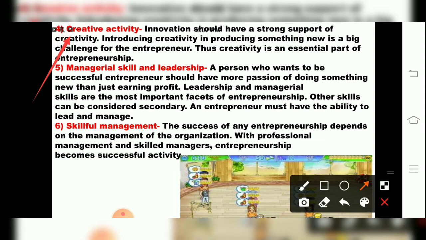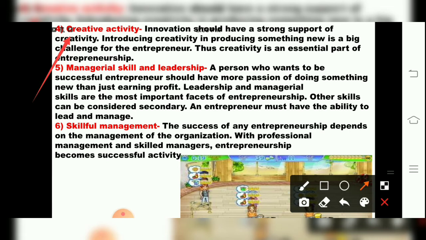If you have observed that Dairy Milk, whatever that Cadbury is there, always it has some new advertisement and some new packing material. That is creativity, having new ideas. So creativity is very important to achieve success in business. Innovation should have a strong support of creativity. So introducing creativity in producing something new is a big challenge for the entrepreneur, and thus creativity is an essential part of entrepreneurship, children.